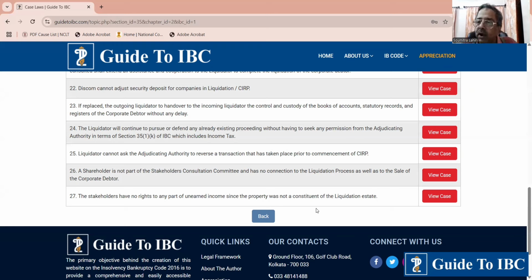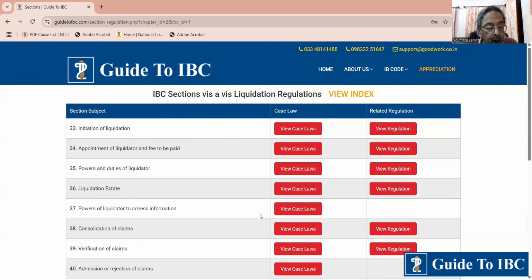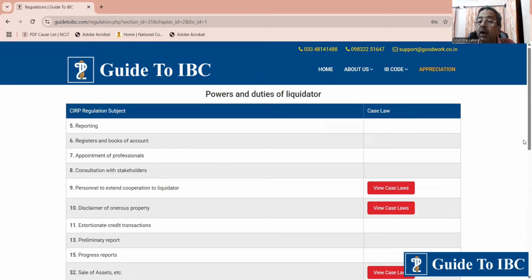Once you go through the case, you will understand. I'm just giving you a flashback of the case. Now, we come to the second case. What is it? Kamal Kumar Harlalka. This is in Regulation 32A, and Regulation 35. What is 32A? Going concern sale.